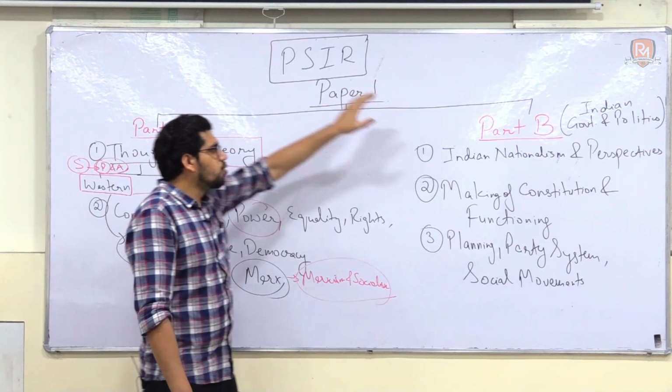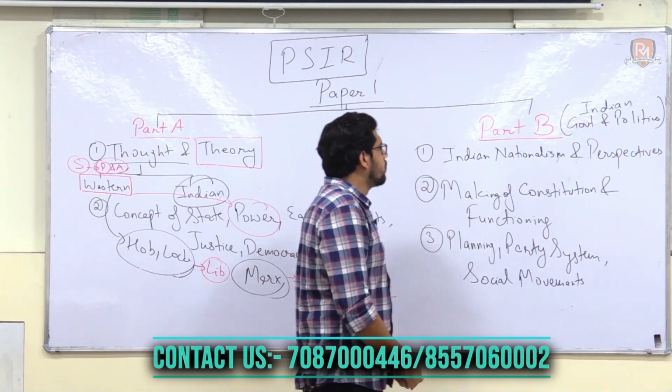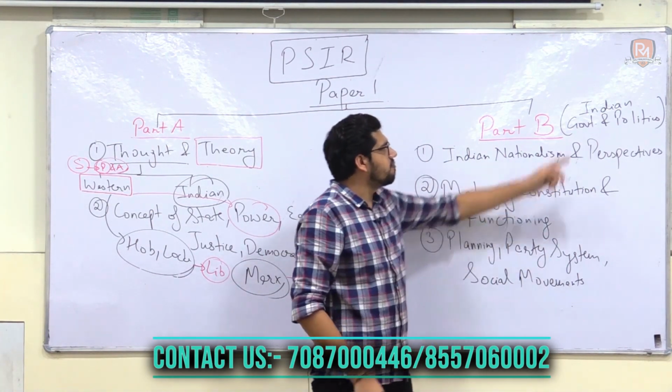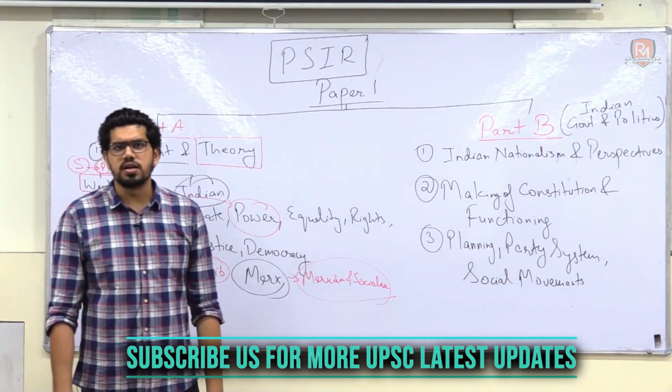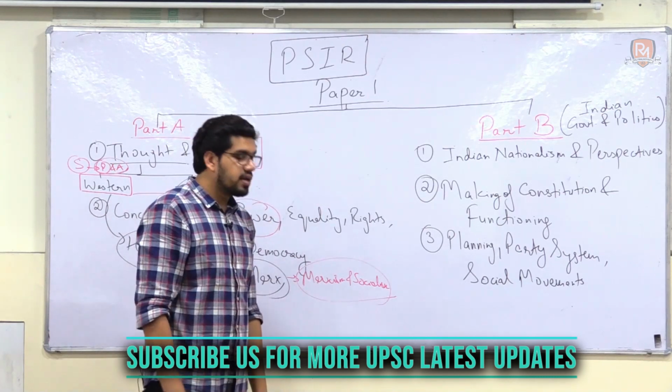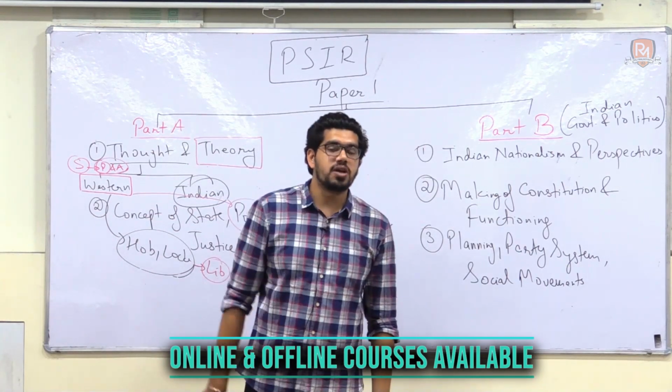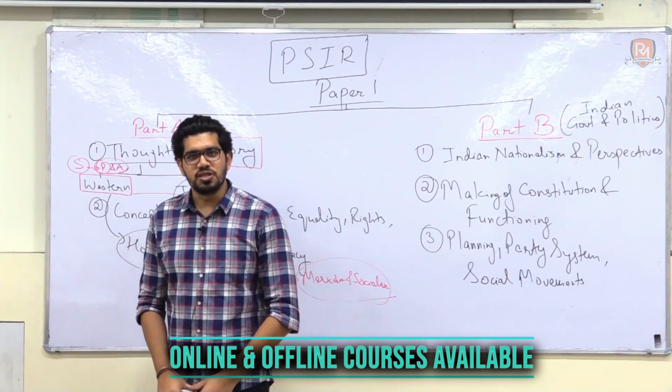From part A, we go to part B. In part B, we realize that there is a syllabus of Indian government and politics. This Indian government and politics component kind of interlinks to your GS paper 2, that is polity and constitution.